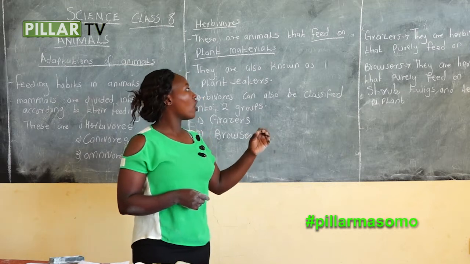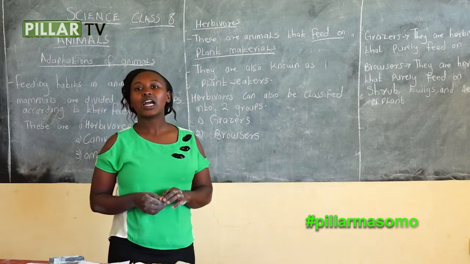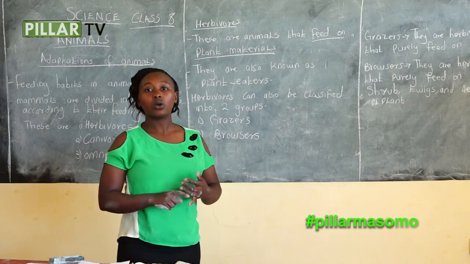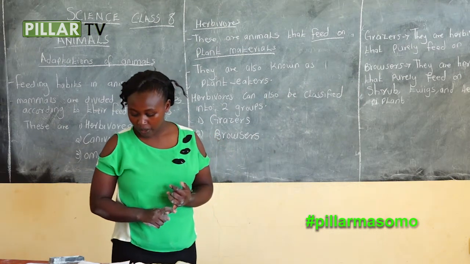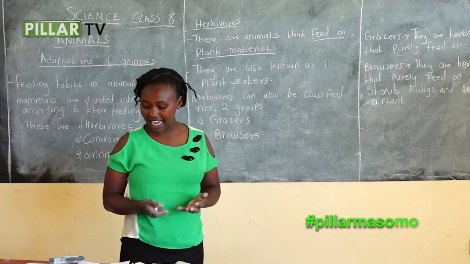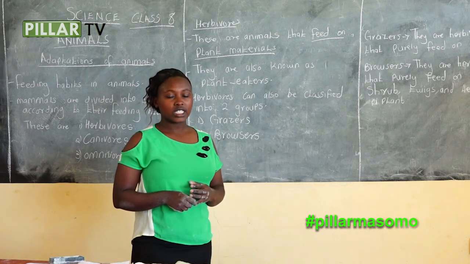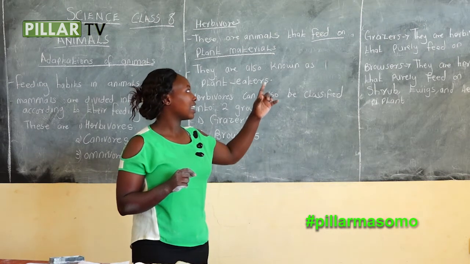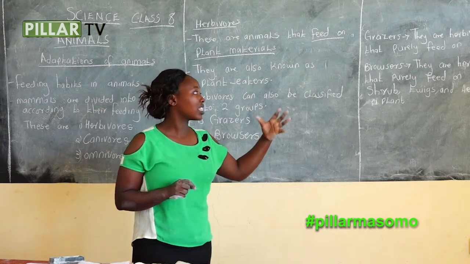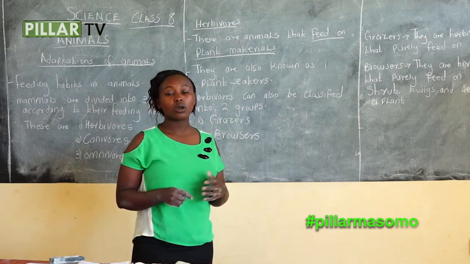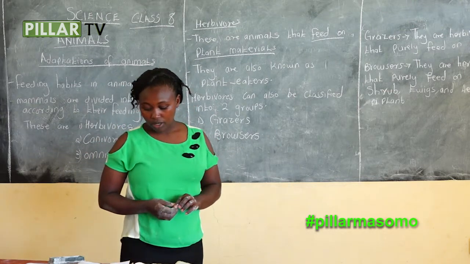Browsers are those that feed on bush, shrubs, twigs, and leaves of a plant. We have goat, and remember, goat is also a grazer. We also have antelope and giraffe. Those are examples of browsers. Note that goat is both a grazer, feeding on grass, and a browser, feeding on bushes, shrubs, twigs, and leaves of a plant.